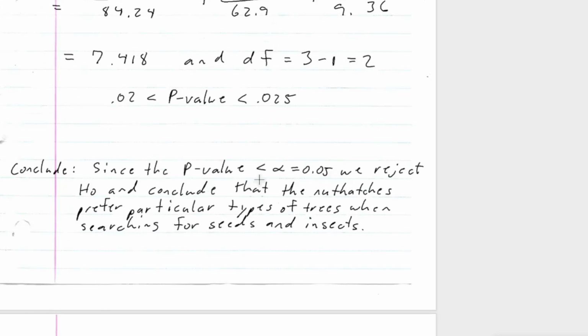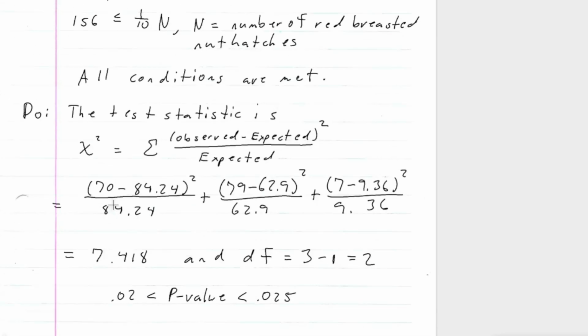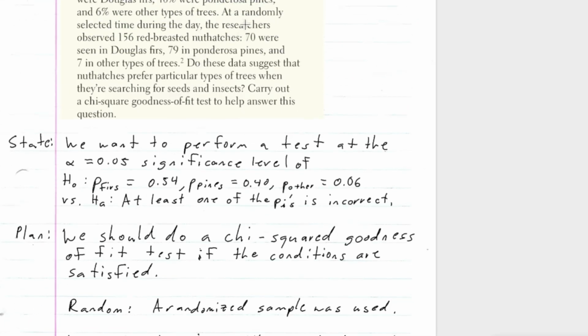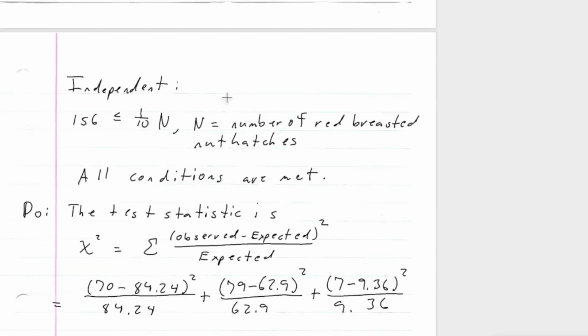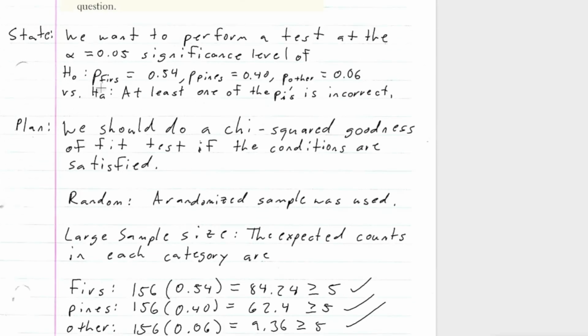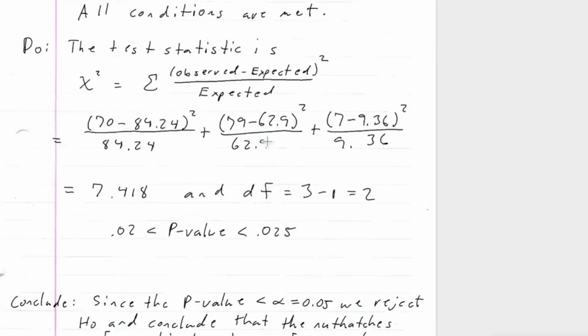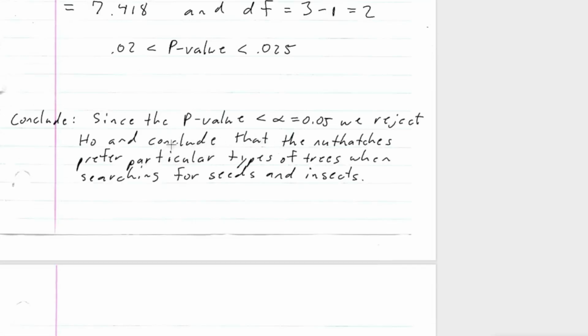So since the p-value is less than the significance level of 0.05, we reject H naught, right? H naught stated that the proportion of trees coincided with the number of birds that went into those trees. So we can definitely see that we have to reject H naught and say that yes, some birds do prefer certain trees, and conclude that the nuthatches prefer particular types of trees when searching for seeds and insects.